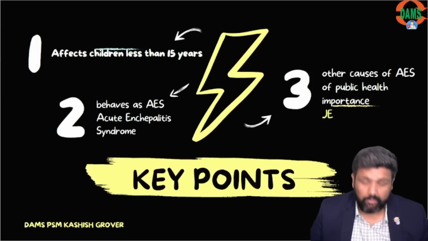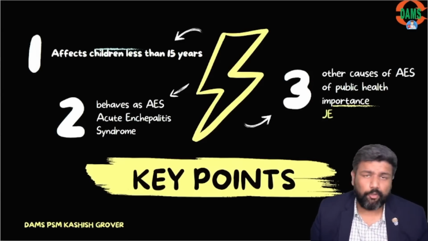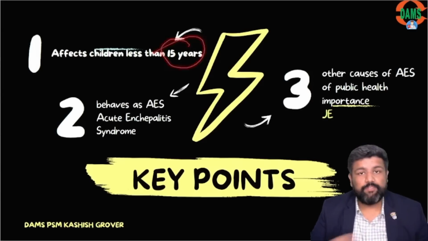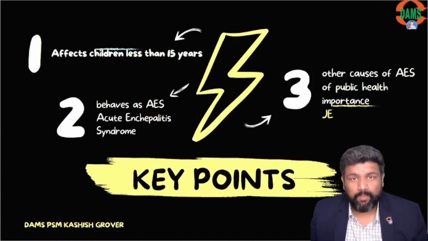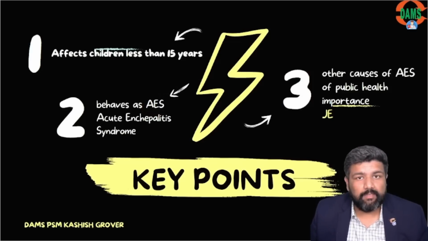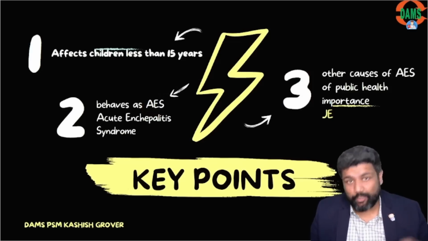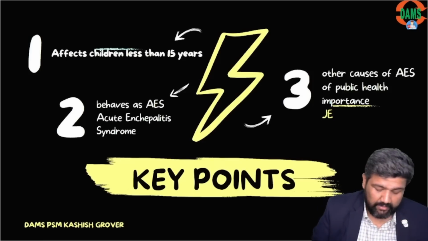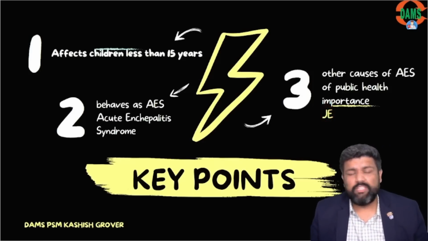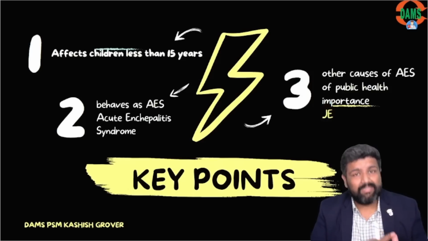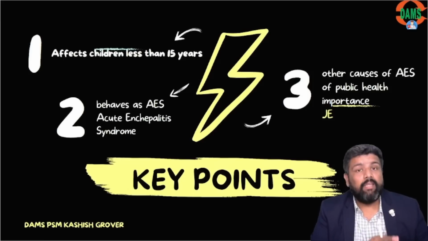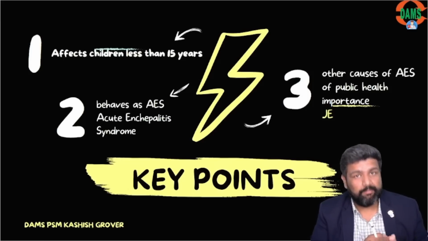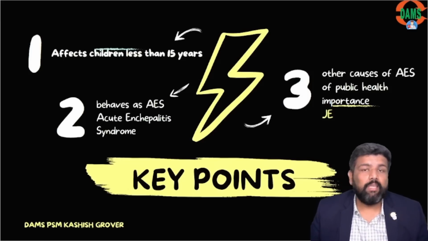Now, if I talk about the key points, it affects children less than 15 years. It behaves like acute encephalitis syndrome. If I ask you a disease which affects children less than 15 years and presents like acute encephalitis syndrome, yes, the differential is JE. Japanese encephalitis also presents like acute encephalitis syndrome, affects those less than 15 years of age, and is a potential outbreak. We have seen many outbreaks in the past.